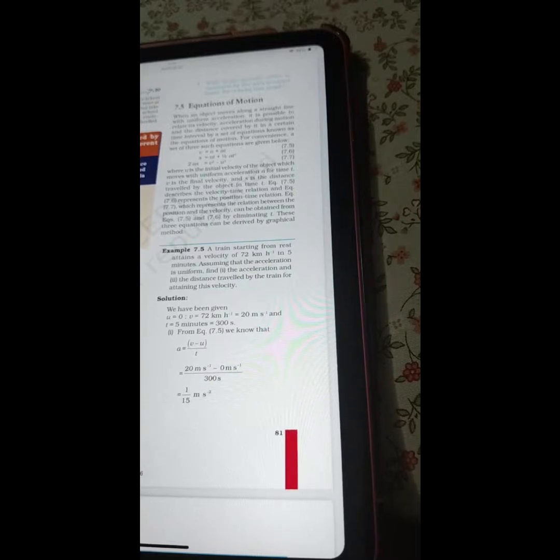Equation 7.5 describes the velocity time relation, and equation 7.6 represents the position time relation. Equation 7.7, which represents the relation between the position and the velocity, can be obtained from equations 7.5 and 7.6 by eliminating t. These three equations can be derived by graphical method.